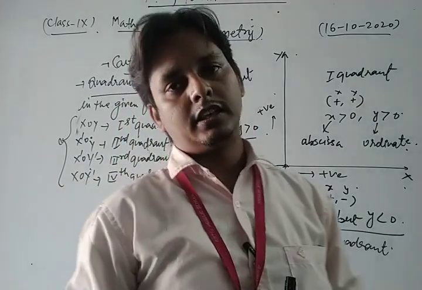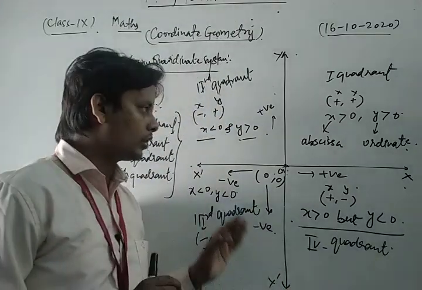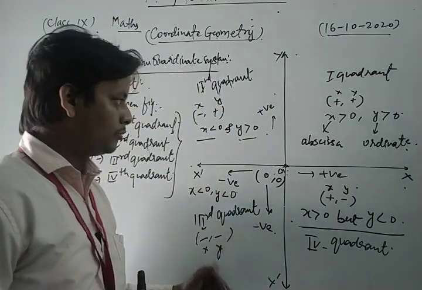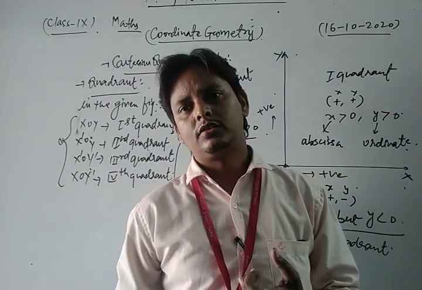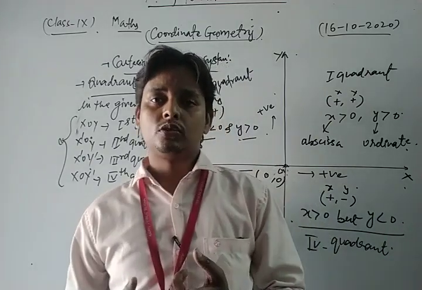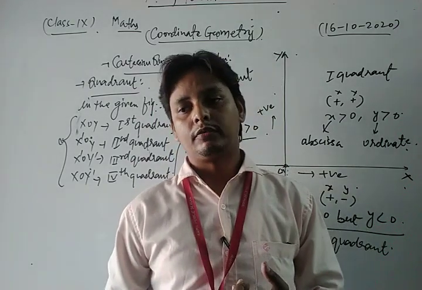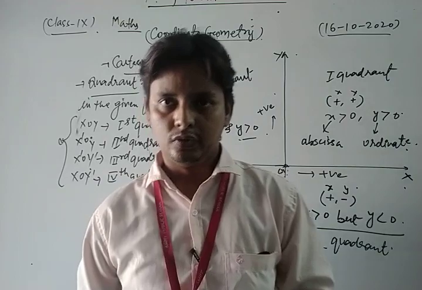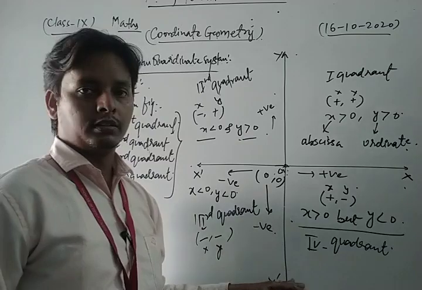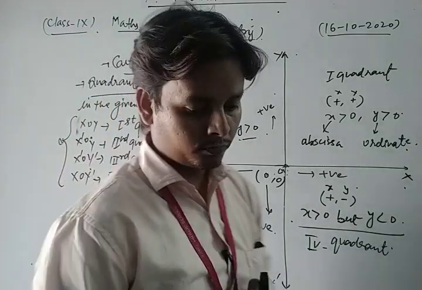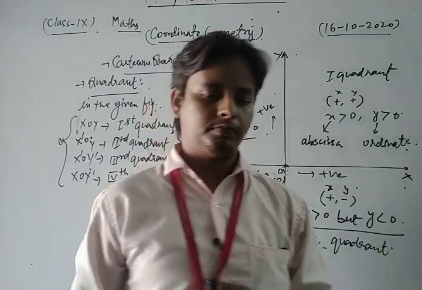Thus, dear students, in this way we discussed all the important concepts related to the Cartesian coordinate system. We discussed the concept of abscissa, the concept of ordinate, the Cartesian coordinate system, and also all the quadrants: first, 2, 3 and 4. Okay, we discussed all. Now after that, dear students, we take some questions of your NCERT exercise based on these topics. Okay, let's see.